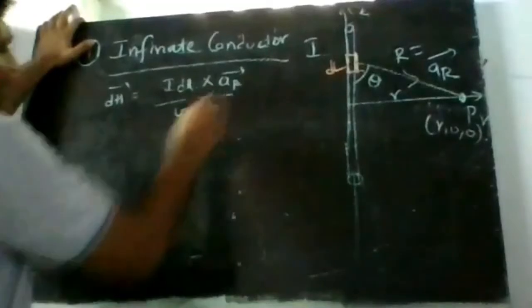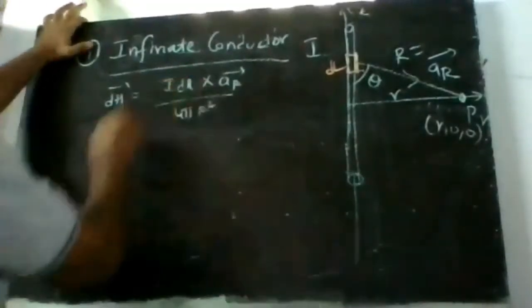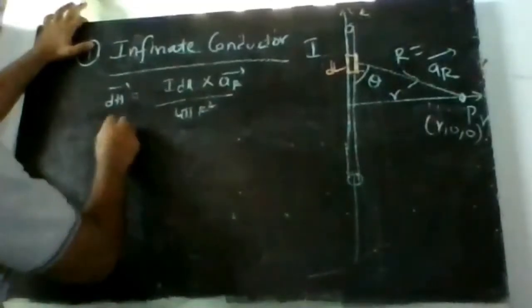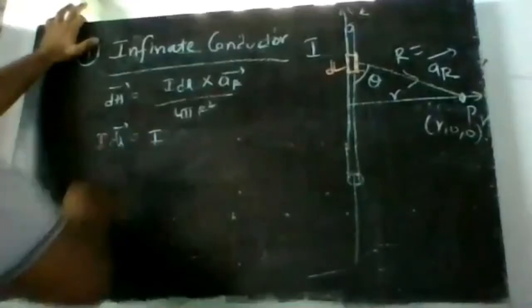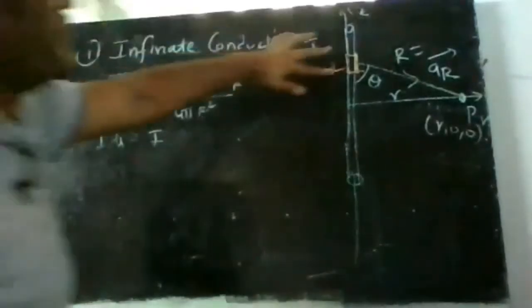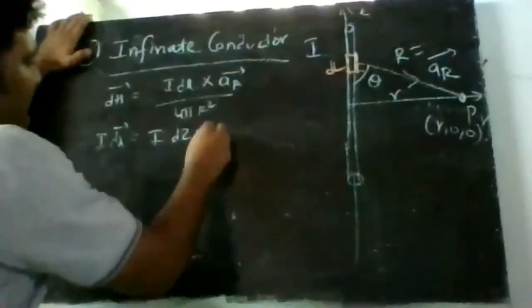This is the formula using Biot-Savart's law, correct? Here I dL bar, the current is I, and dL bar is the variation along the z axis, so I can write it as dz az.